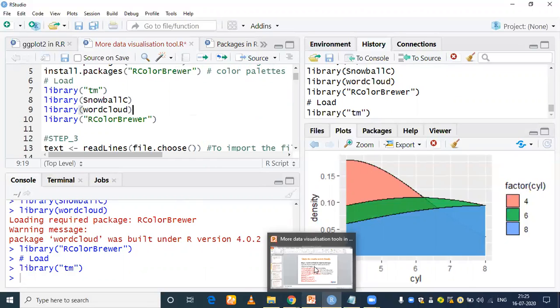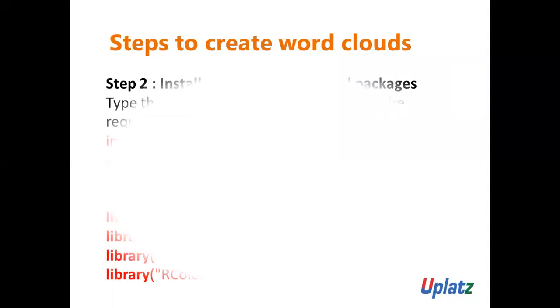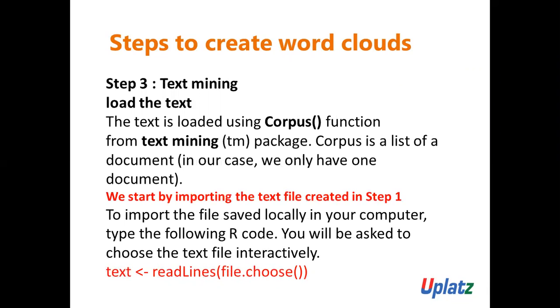Now let's see the third step. The third step is very important here. The third step is text mining. I hope you understand what text mining is. Text mining is a method that will highlight the most frequently used keywords available in our paragraph of text file.